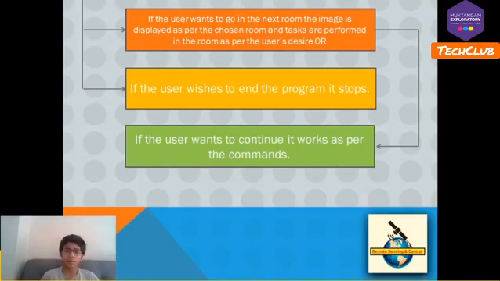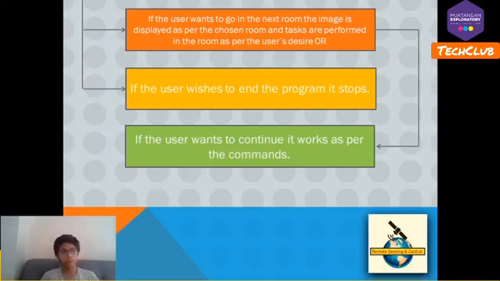The same process is repeated if the user wants to continue, or if the user wishes to end, the program stops.